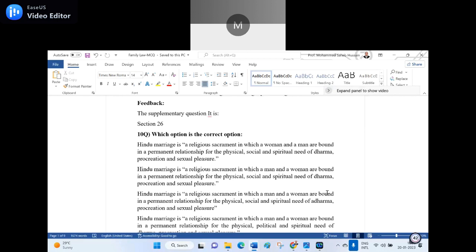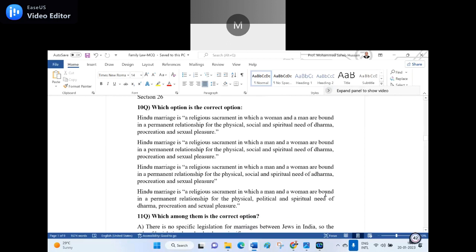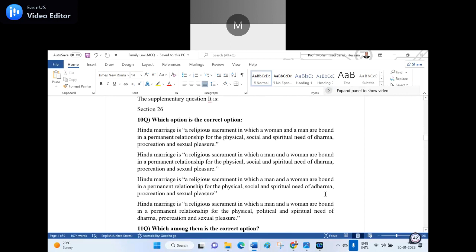C. Hindu marriage is a religious sacrament in which a man and woman are bound in a permanent relationship for the physical, social and spiritual need of the dharma, procreation, and sexual pleasures. D. Hindu marriage is a religious sacrament in which a man and woman are bound in a permanent relationship for the physical, political, and spiritual need of the dharma, procreation, and the sexual pleasures.